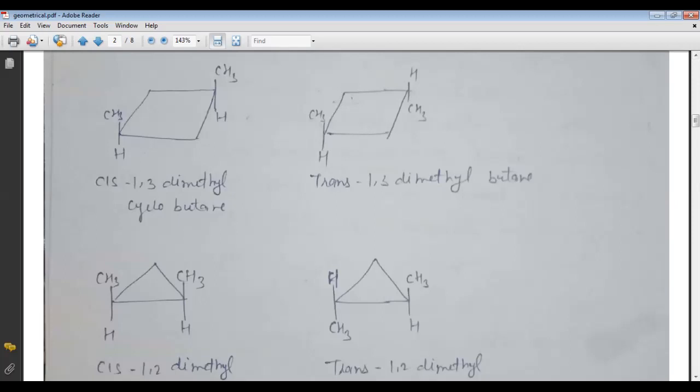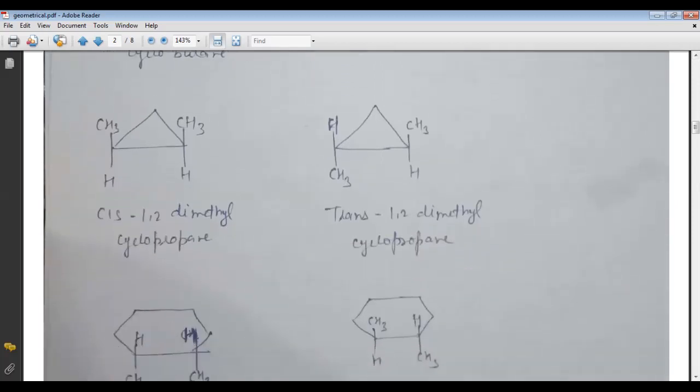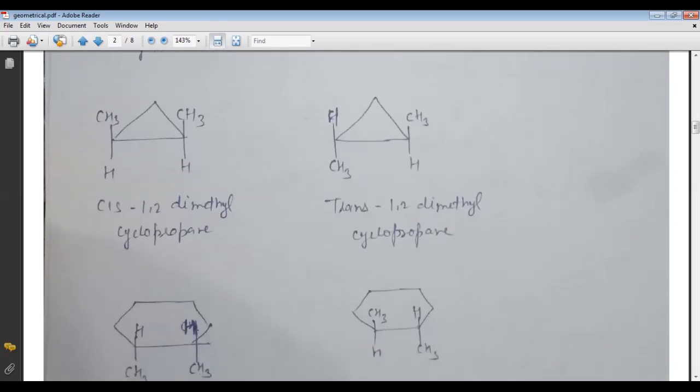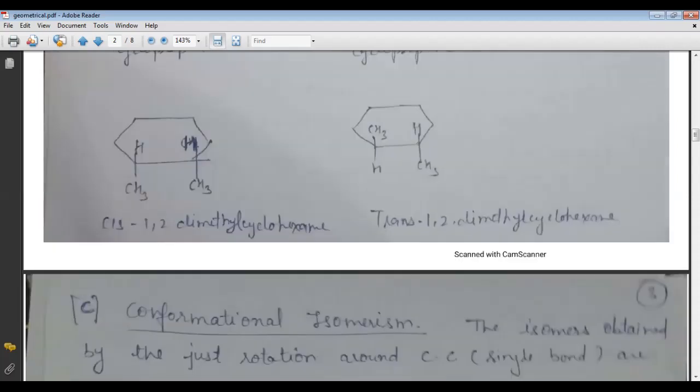So the example of geometrical isomers in a cyclic compound is cis 1,3-dimethyl cyclobutane, and its isomer is trans 1,3-dimethyl cyclobutane. Another example is cis 1,2-dimethyl cyclopropane, and the isomer is trans 1,2-dimethyl cyclopropane. The last example is cis 1,2-dimethyl cyclohexane and trans 1,2-dimethyl cyclohexane, which are geometrical isomers. So this is geometrical isomerism, which is part of stereoisomerism.